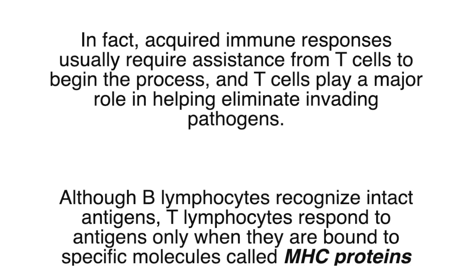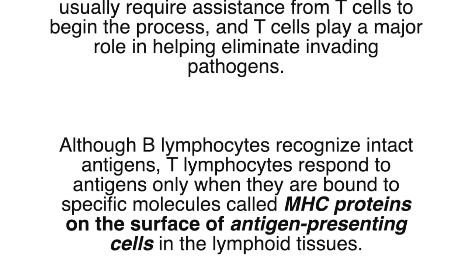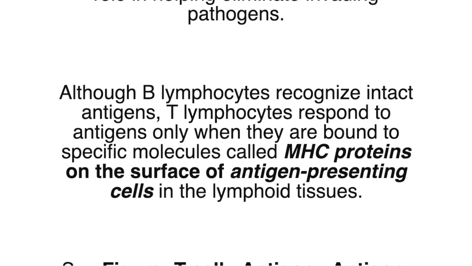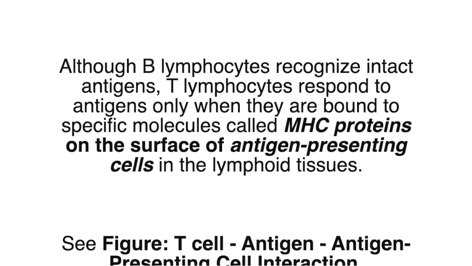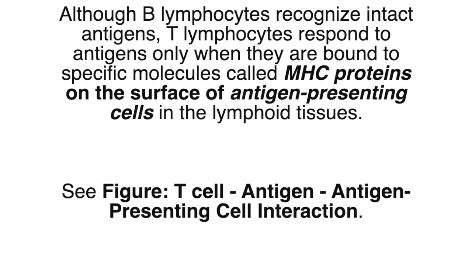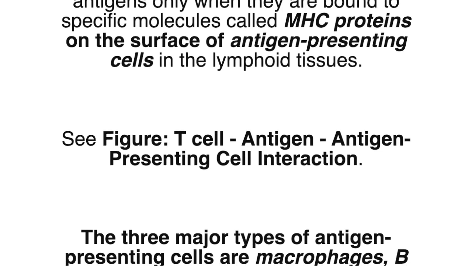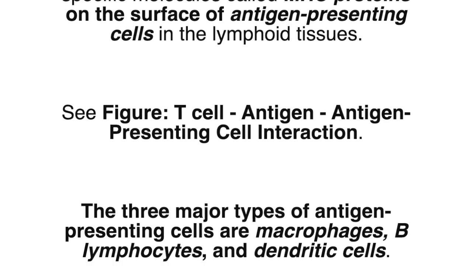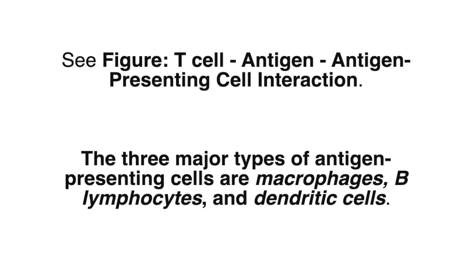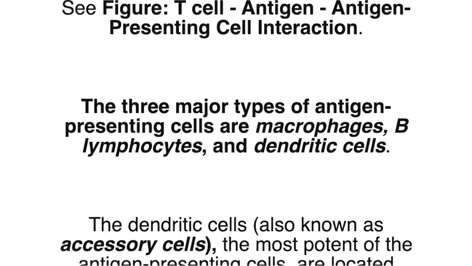Although B lymphocytes recognize intact antigens, T lymphocytes respond to antigens only when they are bound to specific molecules called MHC proteins on the surface of antigen presenting cells in the lymphoid tissues. See the figure, T cell antigen presenting cell interaction, shown earlier. The three major types of antigen presenting cells are macrophages, B lymphocytes, and dendritic cells.